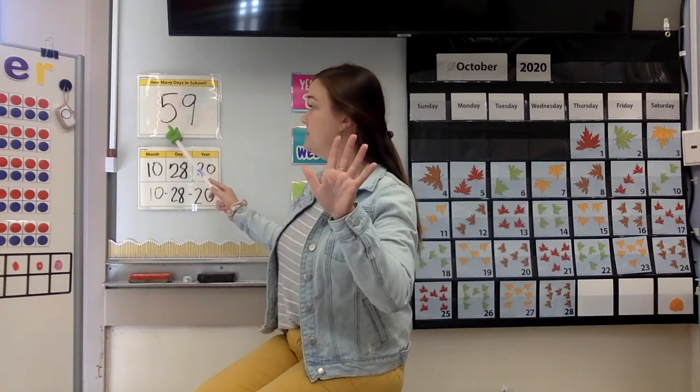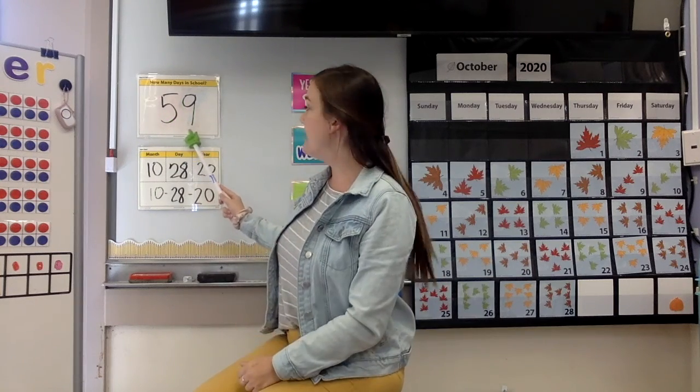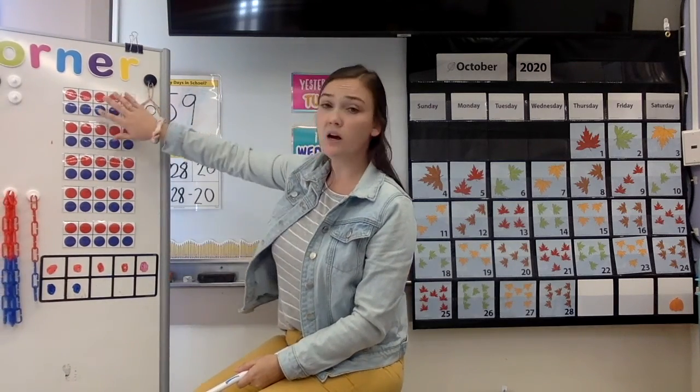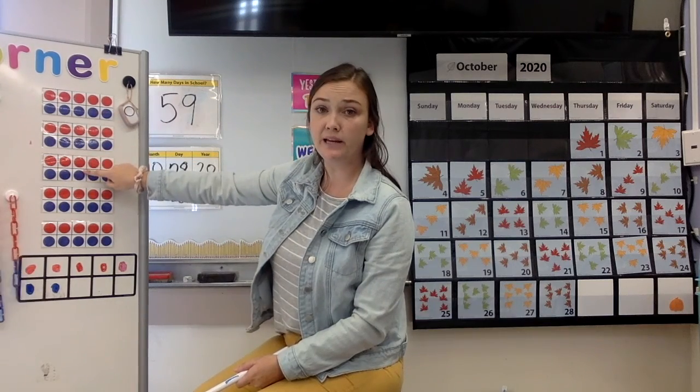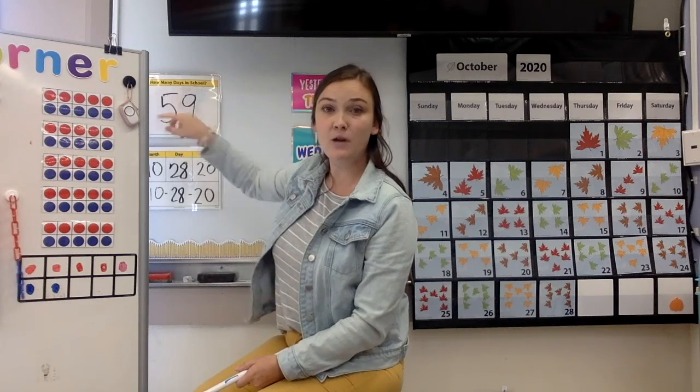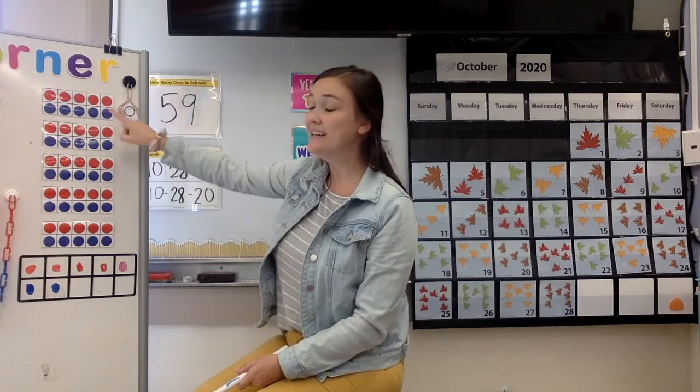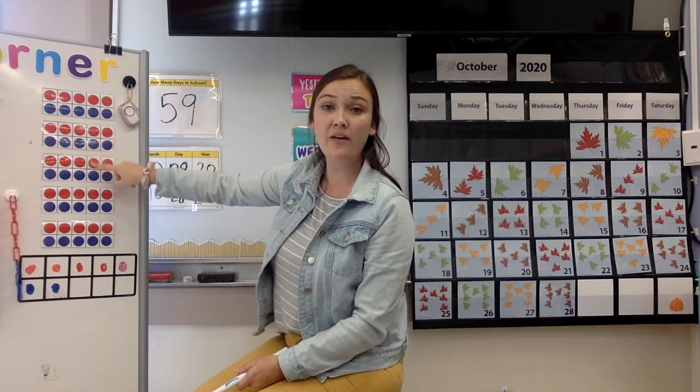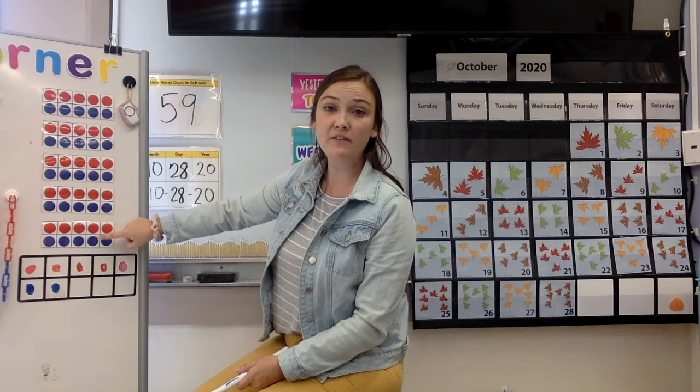And we are going to turn our attention up here to see the number 59. Now this 5 right here, that represents how many tens there are. There's 5 tens, which is 50. And then 9 ones left over. We can go ahead and check out our tens right here. Ready? We have 1, 2, 3, 4, 5 tens. There's that 5. But let's count by tens now. 10, 20, 30, 40, 50. When we count by tens, our 5 tens turns into 50.